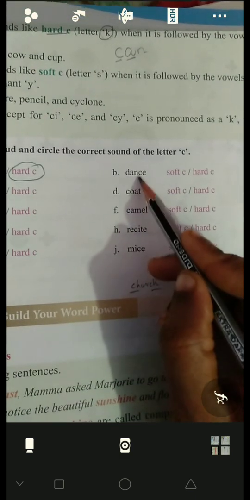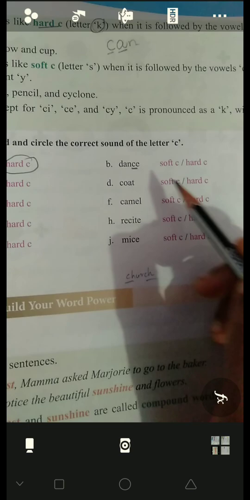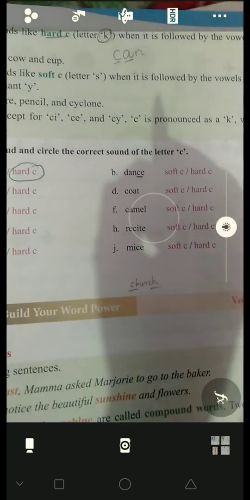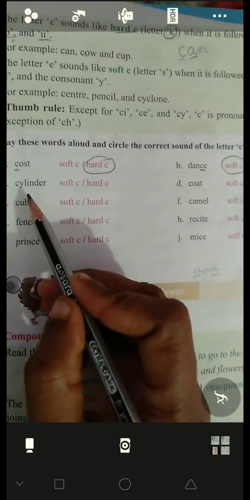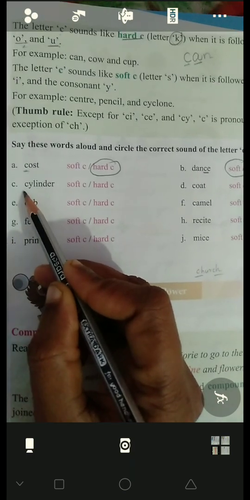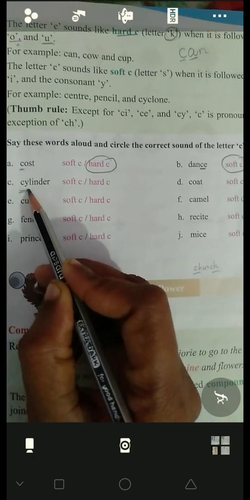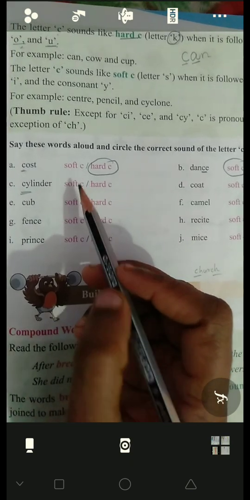Next one. Dance. Here there is a C. It is pronounced as S, so it is soft C. Next. Cylinder. C-Y is there. How do we pronounce C? Cylinder.